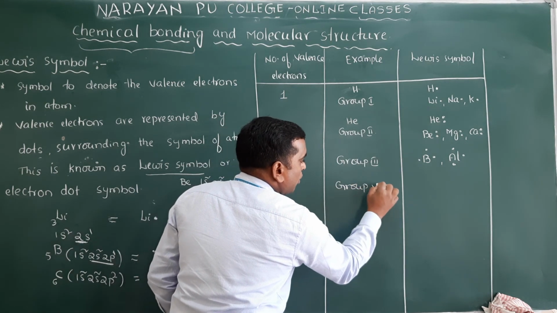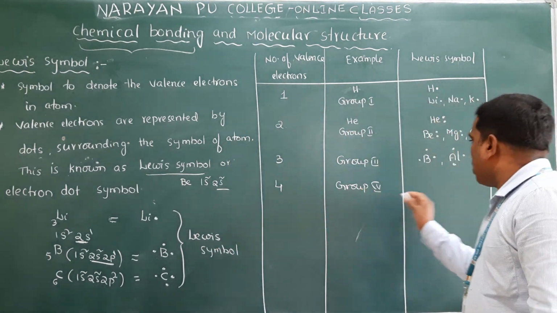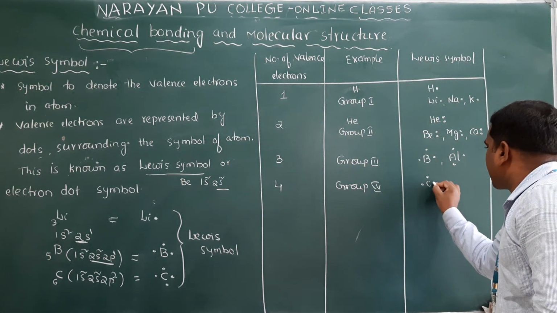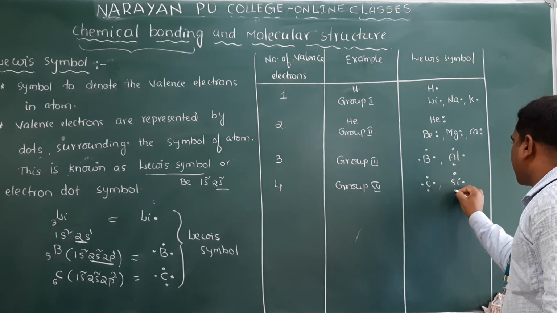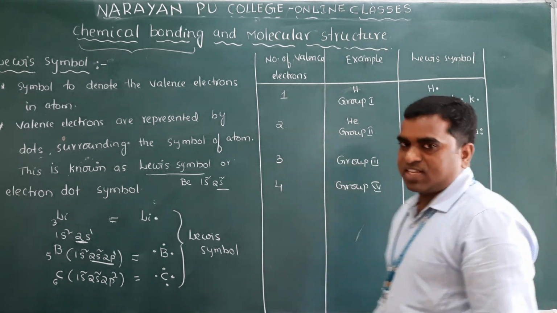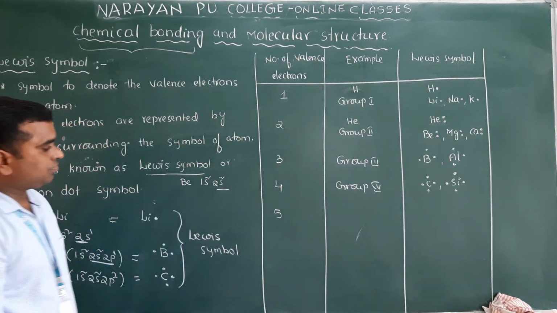In the same way, fourth one means which group? Group 4. Group 4 means carbon, silicon, germanium, tin and lead. Carbon means how many valence electrons will be there? 4. Silicon also, how many valence electrons are there? 4. Valence electrons are represented by dots.